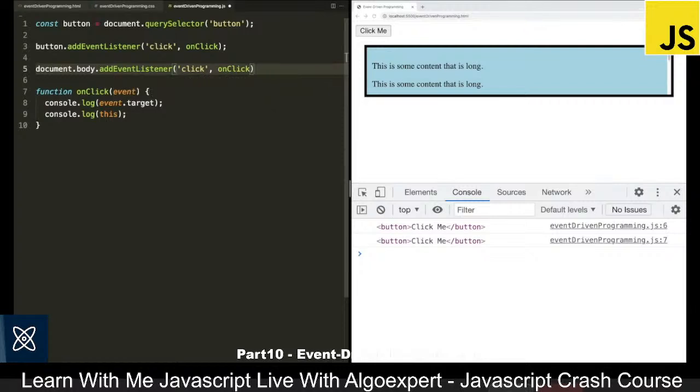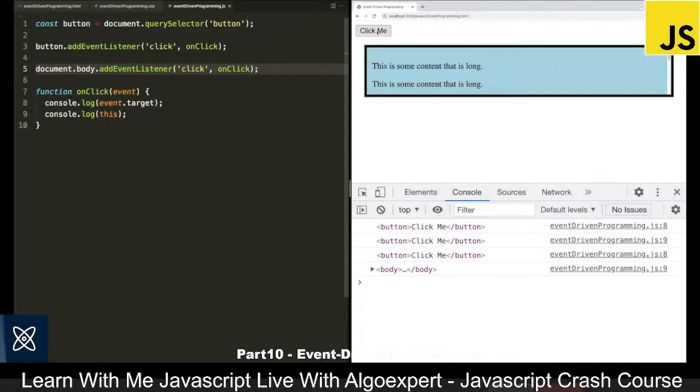And then we can add the semicolon here. Now let's save this, come back to the browser, and click on click me. And you can see we logged out the button twice, as well as the button and the body. So when we clicked on the button, addEventListener first logged out event.target, which was the button, and it logged out this, which was also the button.